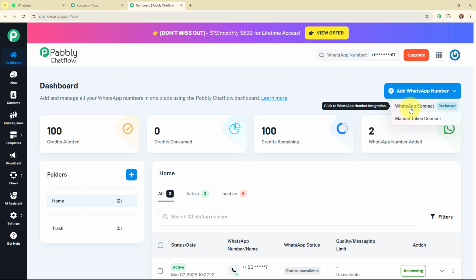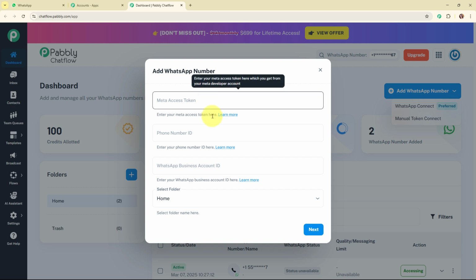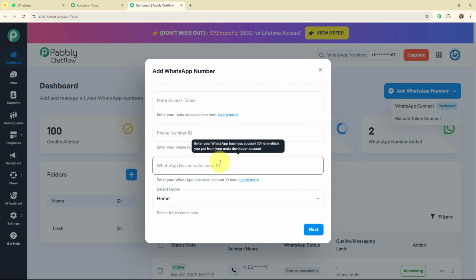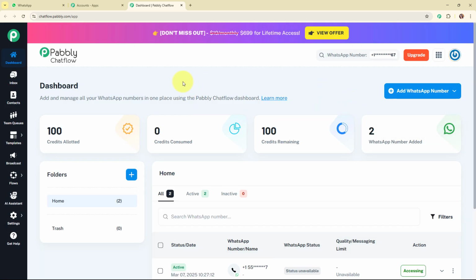And if you want to set up your Pabbly Chatflow account using manual token connect, then you need to click on this manual token connect, and then it is going to ask for the Meta access token, phone number ID and WhatsApp business account ID. So basically to get all these details, you need to set up your WhatsApp Cloud API account using Meta for developers, and from there you need to get the permanent access token, phone number ID and WhatsApp business account ID. And once you add all these details and press next, then you are good to go. Alright, so these were the steps to add a WhatsApp number in your Pabbly Chatflow account.